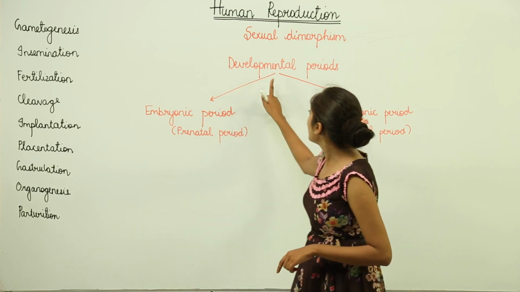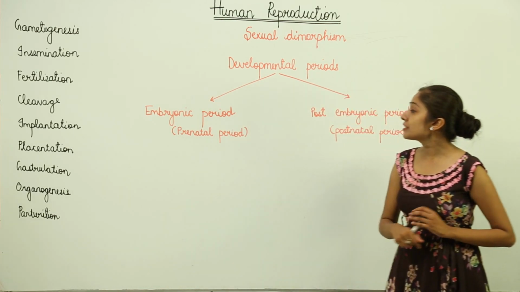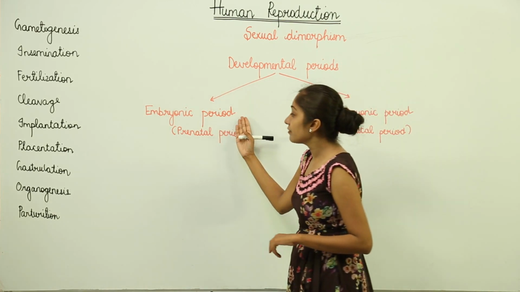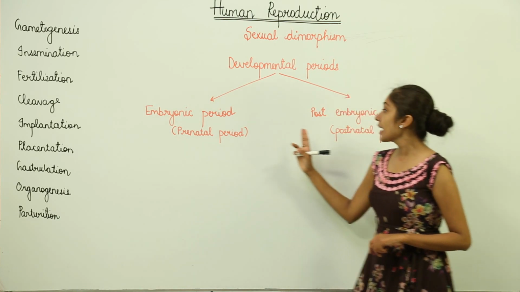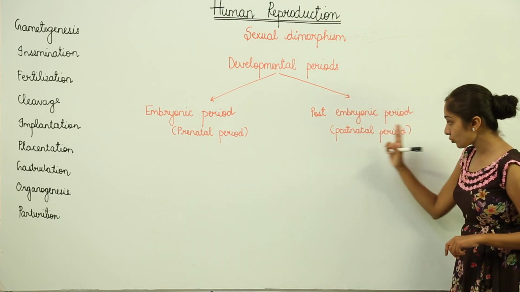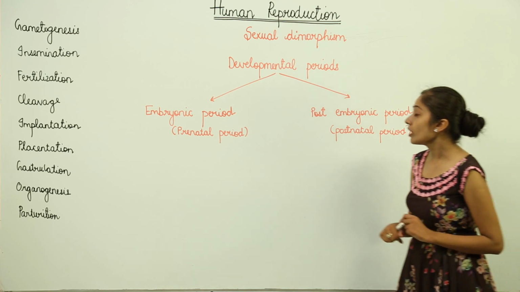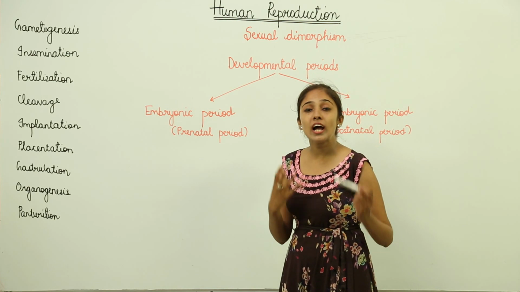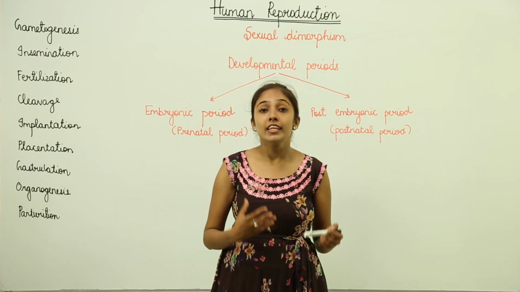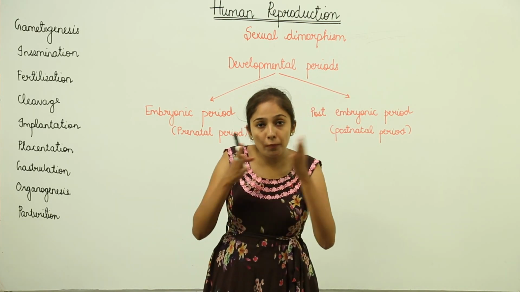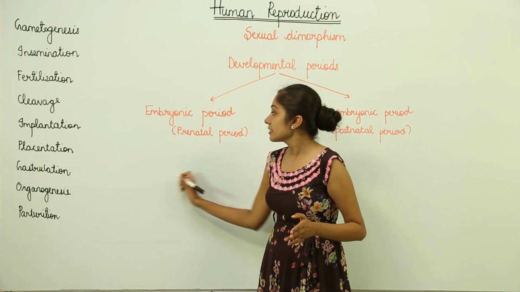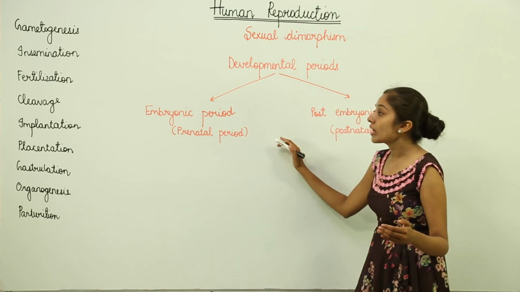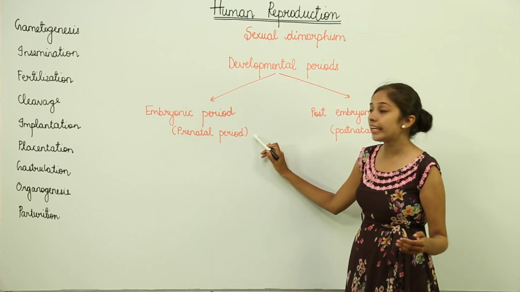Moving on to the developmental periods. The developmental periods are classified into two on a major basis. We have the embryonic period, which is also known as the prenatal period, and we have the post-embryonic period, which is also known as the postnatal period. The embryonic period is the period that a baby spends in the womb of the mother, so before birth, until the time the baby is born. This is known as the embryonic period or prenatal period.